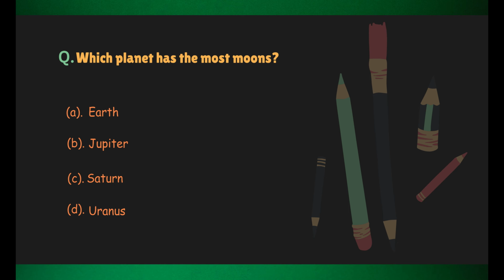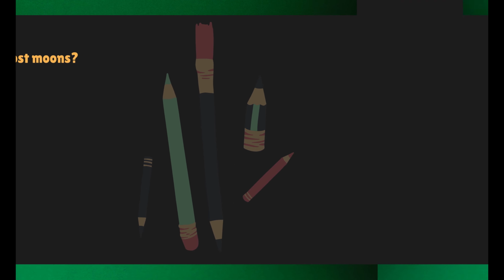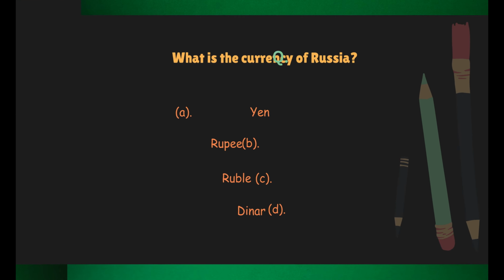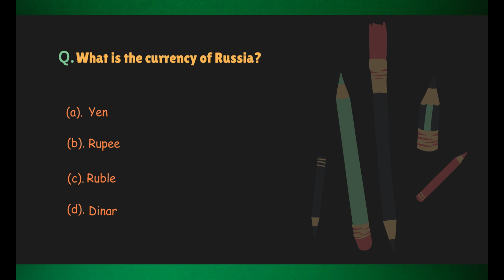Correct answer, Saturn. Who was the first woman to go into space? Correct answer, Valentina Tereshkova. What is the currency of Russia? Correct answer, ruble.